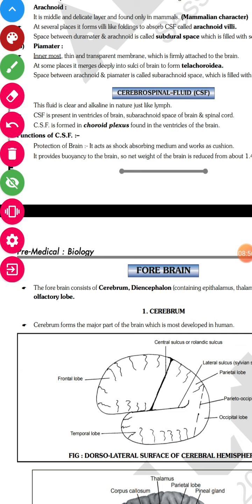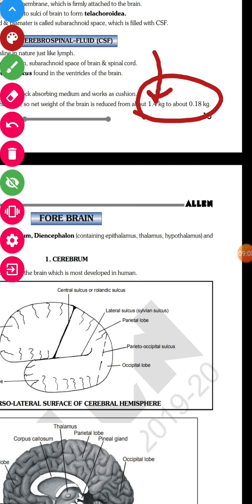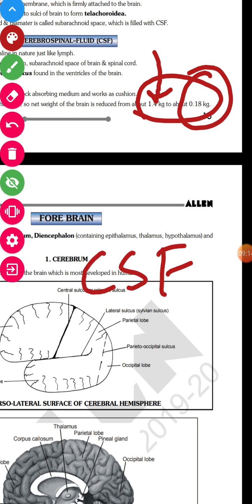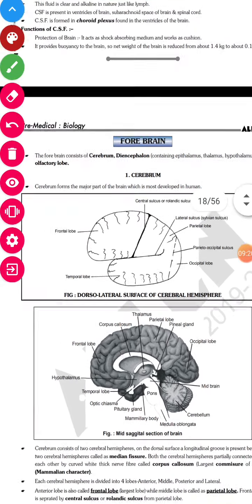So that we don't feel the heaviness of the brain. We know that our brain is approximately 1.5 kg. We don't feel that we are carrying such a heavy load on our head. Why? That is because of cerebrospinal fluid. You can see over here that the average weight of the brain is 1.4 kg, but because of cerebrospinal fluid we feel it as around 1.18 kg. This much lower we feel, right? So let's start with the brain now.